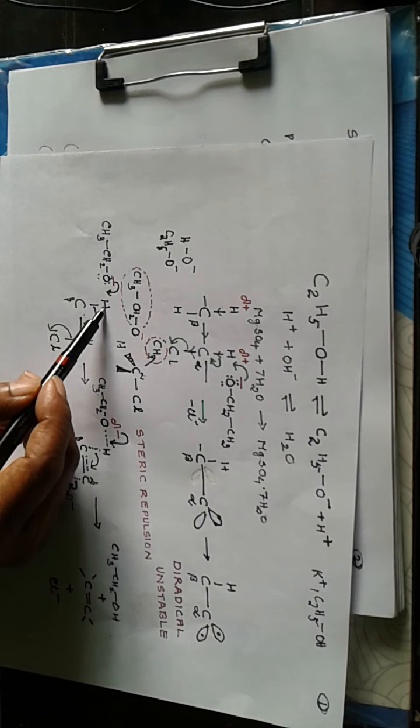Now there is a rule called Saytzeff's rule. During beta elimination we are eliminating a molecule of H and Cl from the structure, so it is removal of hydrogen and removal of chlorine.